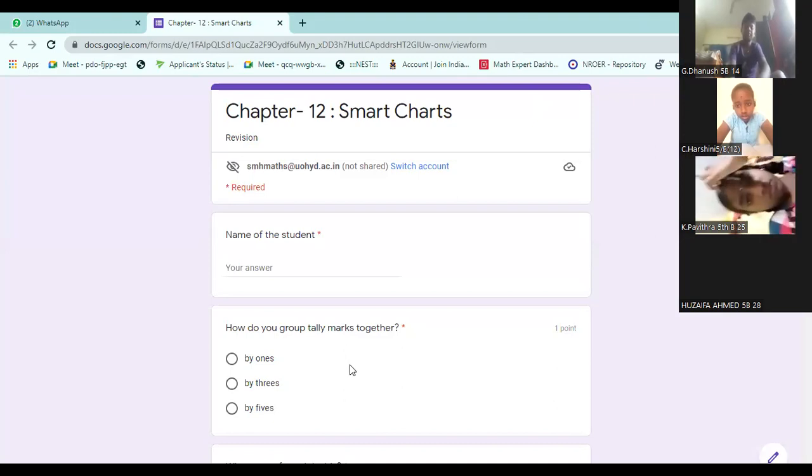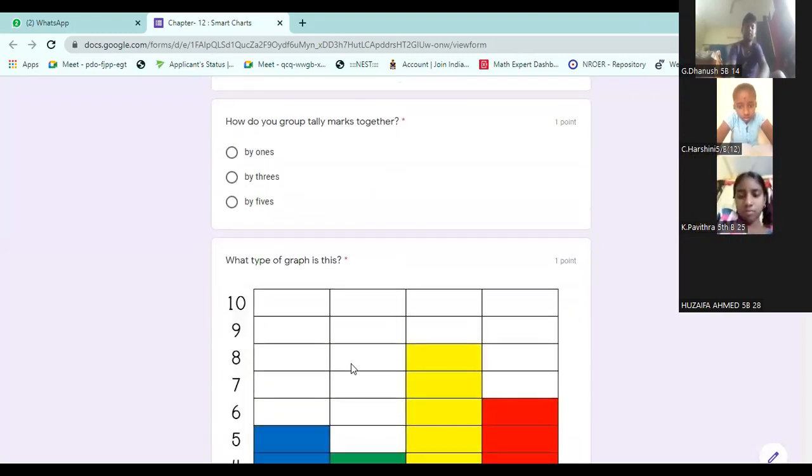First question. How do you group tally marks together? What is the method of tally marks? Tally marks means 1, 2, 3, 4, 5. Five we make a group. So the answer is by 5s.